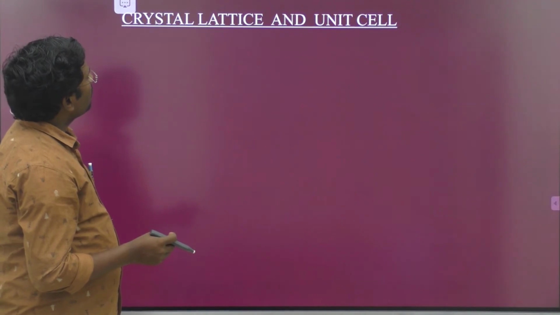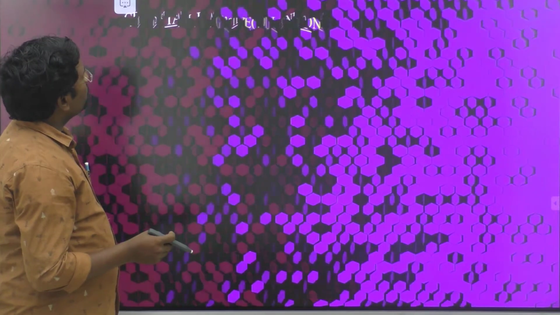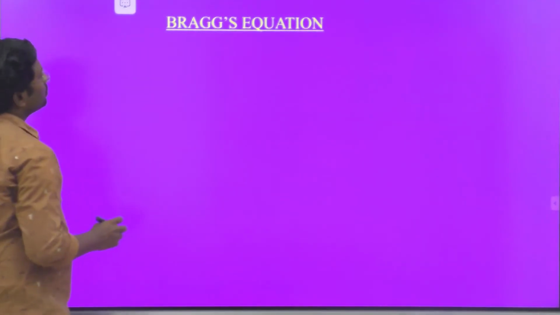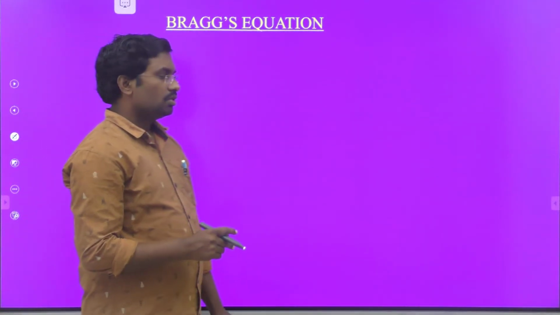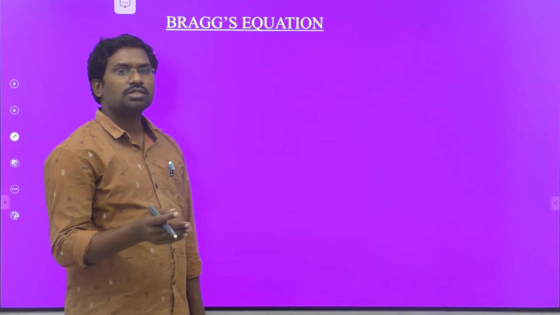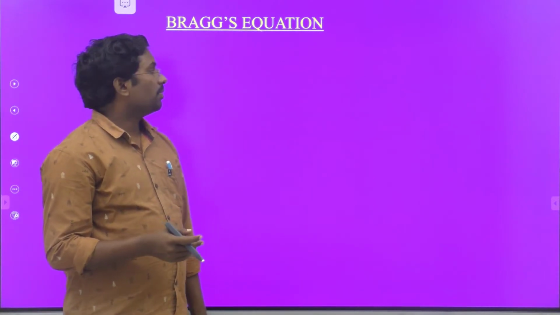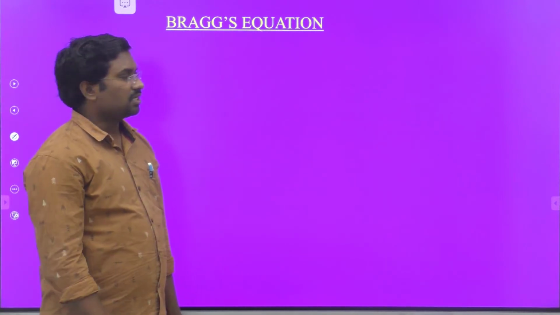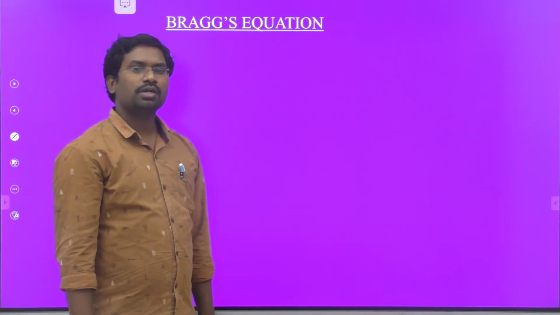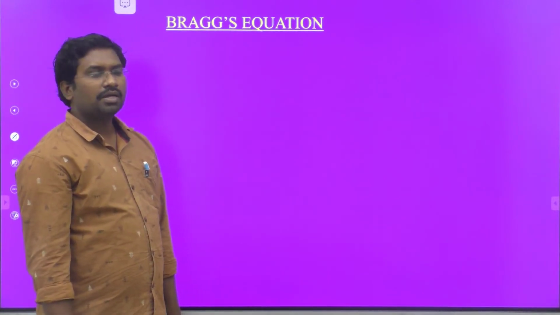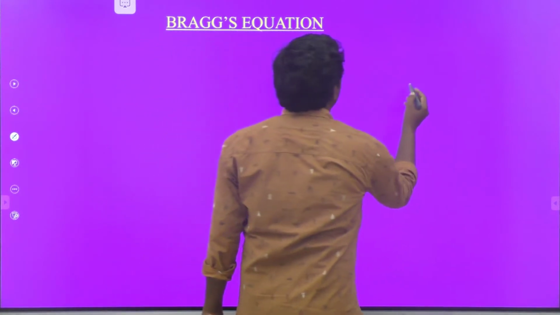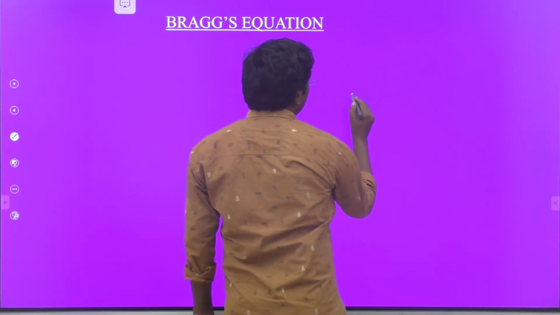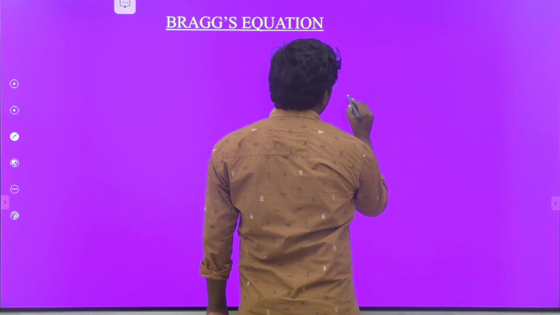So what is meant by Bragg's equation? You notice that very well in X-ray crystallography. It is a very important question regarding Bragg's equation. This was done by experiment by W.H. Bragg and his son, so that is known as Bragg's equation. It is very important in IP pattern also, in objective pattern also: n lambda is equal to 2d sin theta.